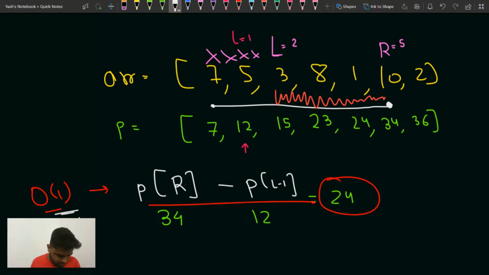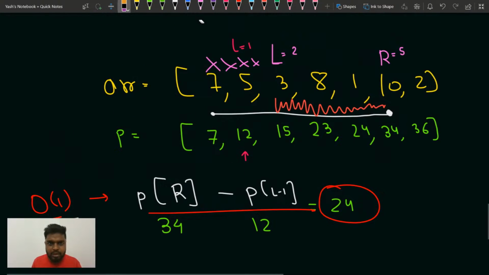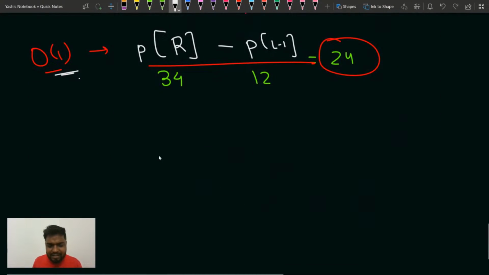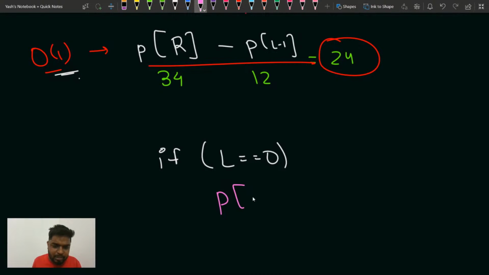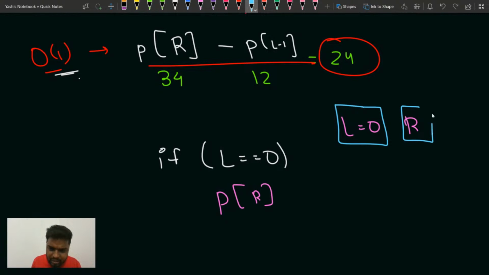Another thing is, suppose my L stands at 0. If your L value is 0, then R minus L minus 1 will not exist, so you will only answer P of R. Because if L is 0 and a particular R has been given, the question wants the sum of all the elements from 0 till the Rth, which will be nothing but P of R only. Clear? Proceed fast. This is easy stuff.